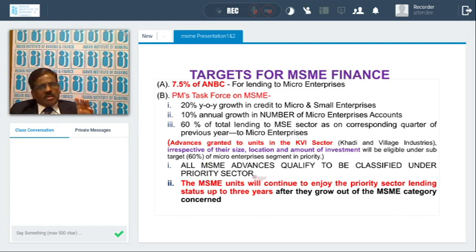Another area is, suppose by giving finance, the MSME units are upgraded, let's say from micro to medium, or medium to large corporate. This classification of micro, small or medium enterprise will hold good for 5 years, even though they cross the limits of investment in plant and machinery or equipment.